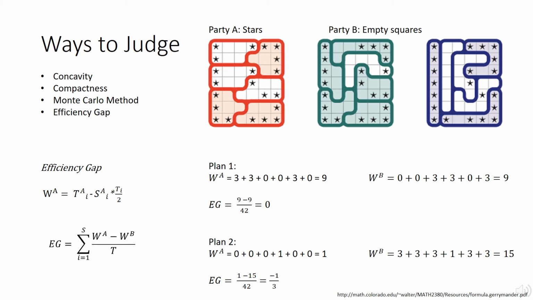In plan 2, the green, we find the wasted votes for party A is 1 and party B is 15. So the difference of those is negative 14. And when we calculate the efficiency gap, it comes out to be negative 1/3, suggesting that there's an advantage for party A. The efficiency gap works by if there's a large negative value, it calculates for party A. If it is 0, there is no party sway, and if it's a large positive number, it is for party B. We are going to use the efficiency gap to test my own algorithm that redistricts a random state.